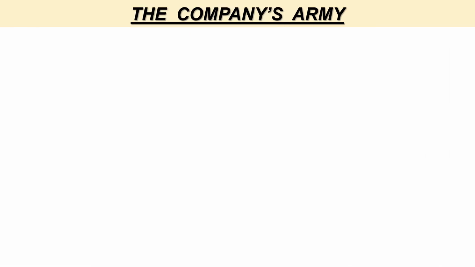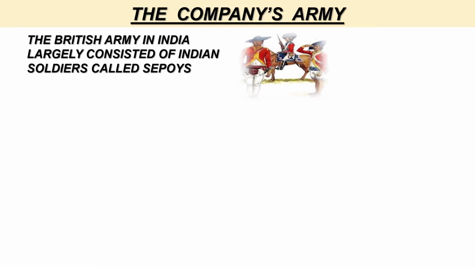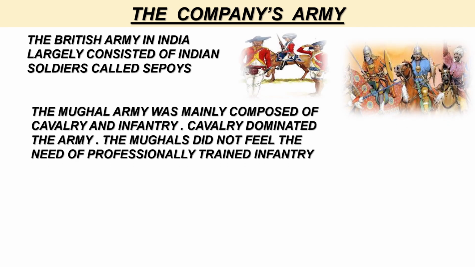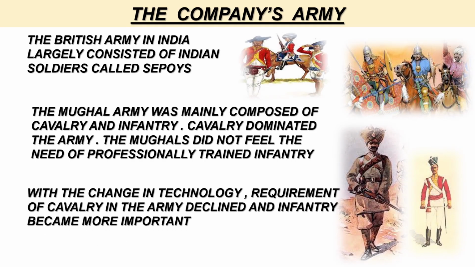Company's Army. The British Army in India largely consisted of Indian soldiers called sepoys. The Mughal army was mainly composed of cavalry and infantry. Cavalry dominated the army. The Mughals did not feel the need of professionally trained infantry. However, with the change in technology, requirement of cavalry in the army declined and infantry became more important.